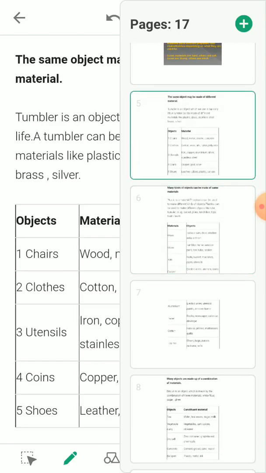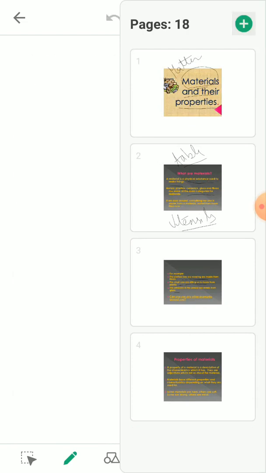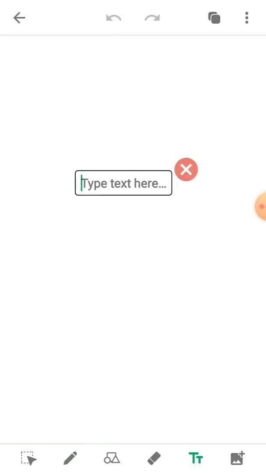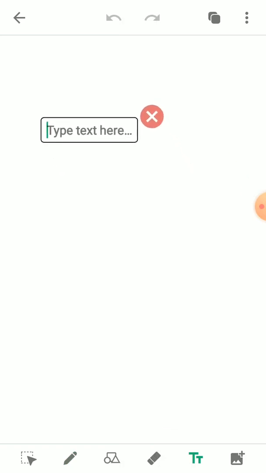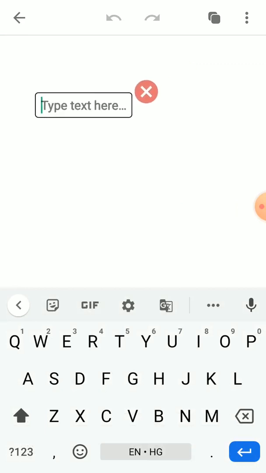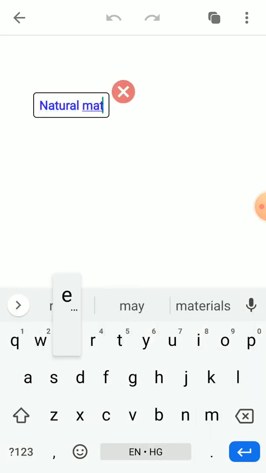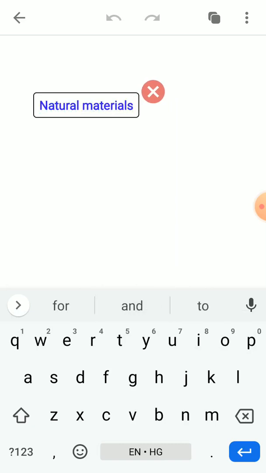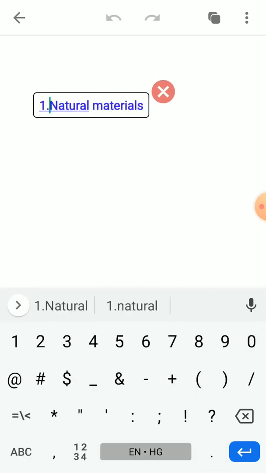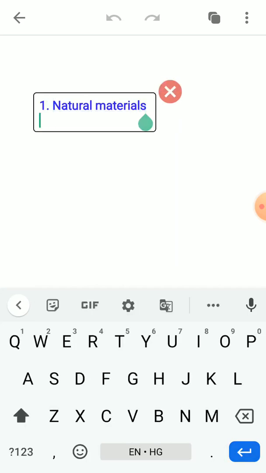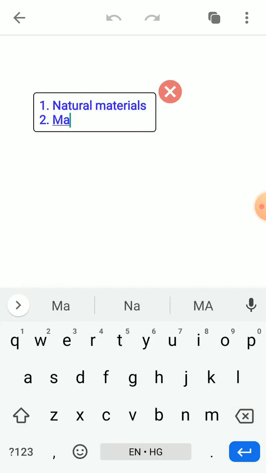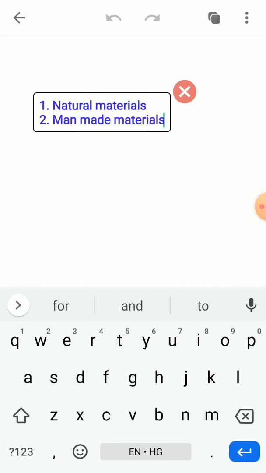Now, material is basically classified into two. That is, material is divided into two. The first one is natural material and the second one is man-made material. So these are the two types of material.